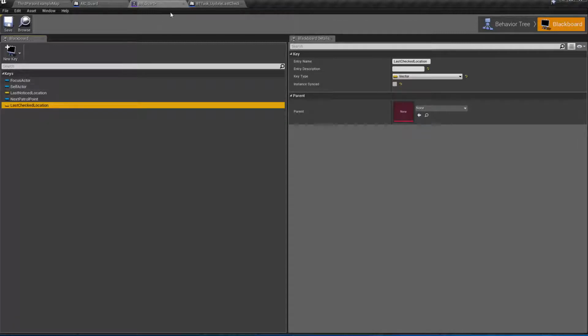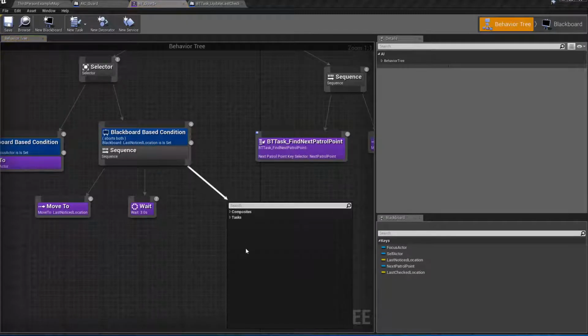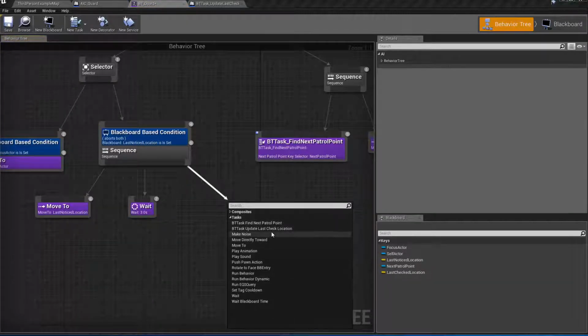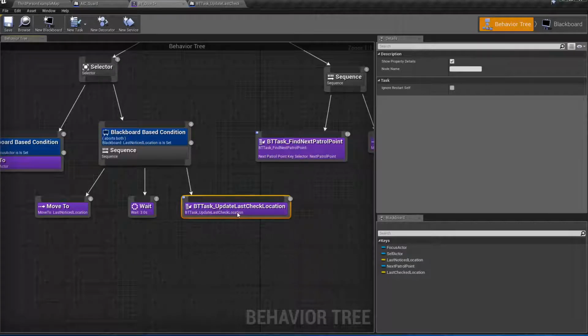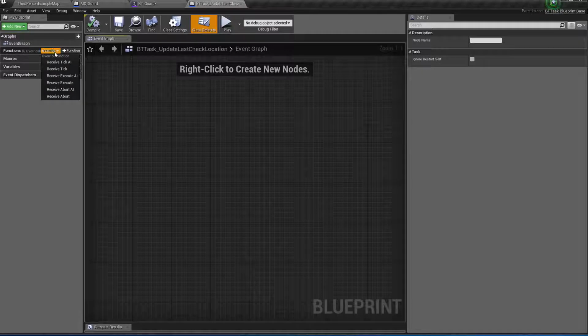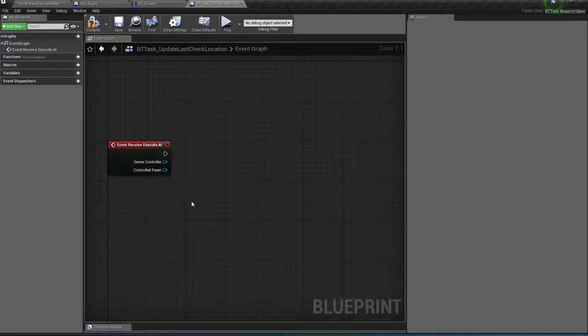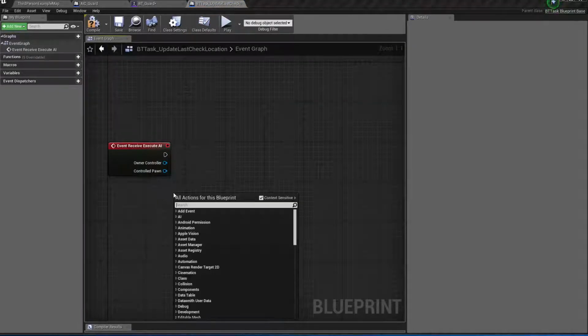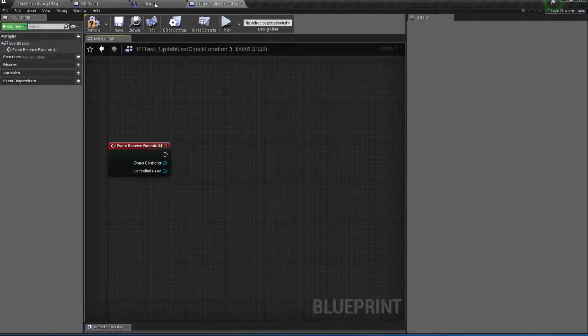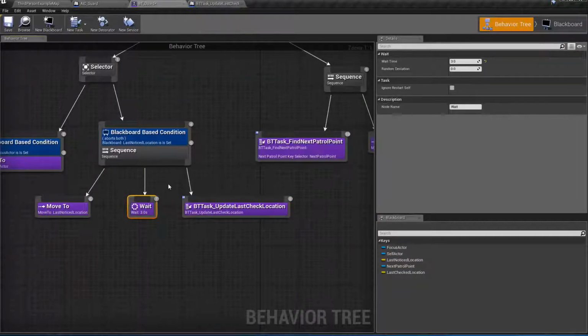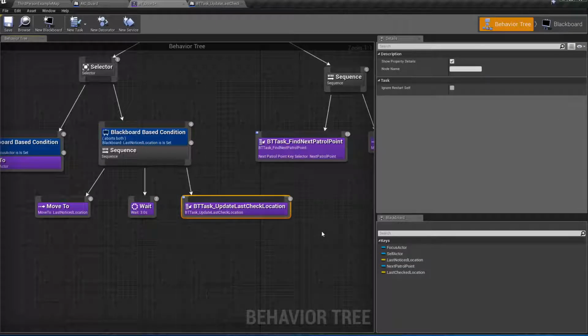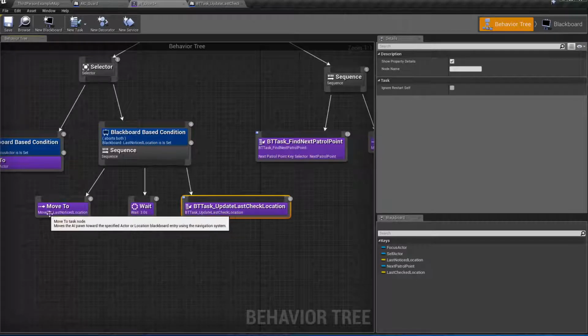Now here in the behavior tree, I'm gonna call that update last check location. And let me double click to open it. I'm gonna override Execute AI. All right. So I want to update that last check location after waiting. So I have waited there for a while. I know that's the last location I have checked. So that's how I update it, and that's gonna be equal to the last noticed location in this current sequence, right?